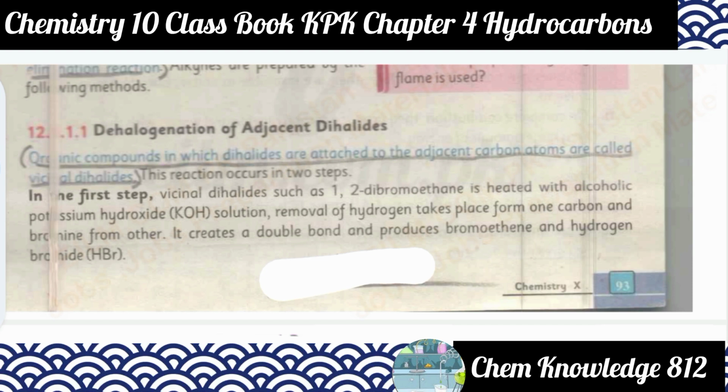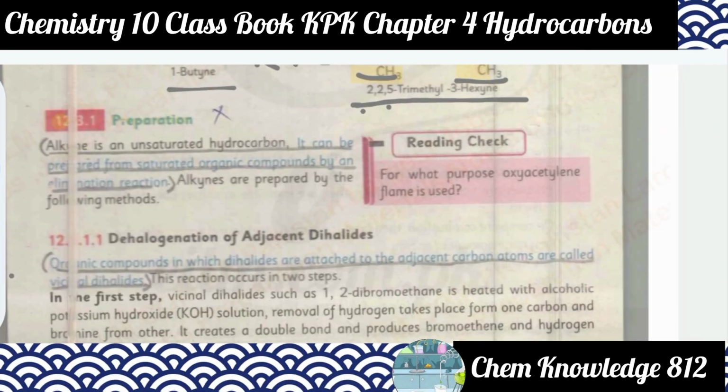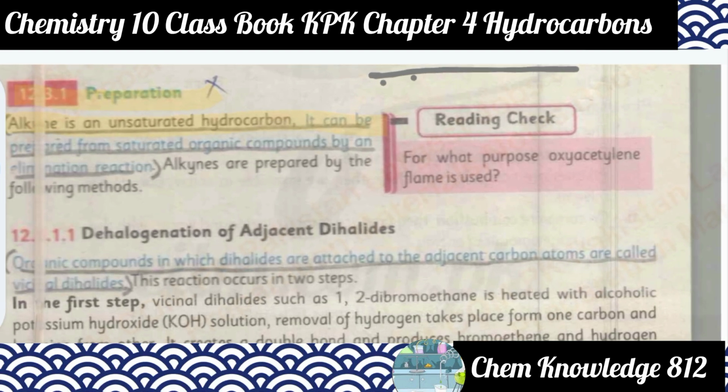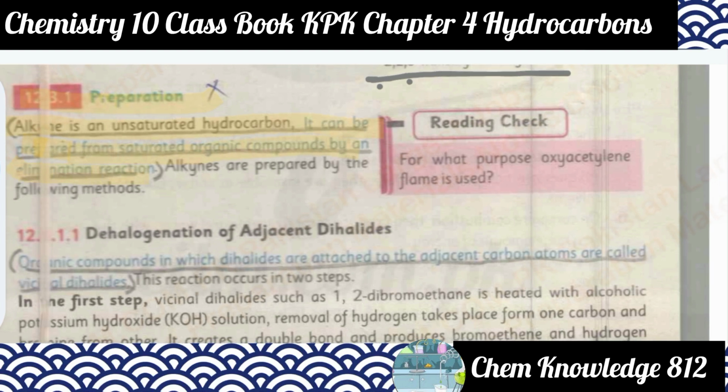So you can say the preparation of alkynes. Alkynes are unsaturated hydrocarbons, and they can be prepared from saturated organic compounds by elimination reactions. So alkynes are prepared by the following methods.